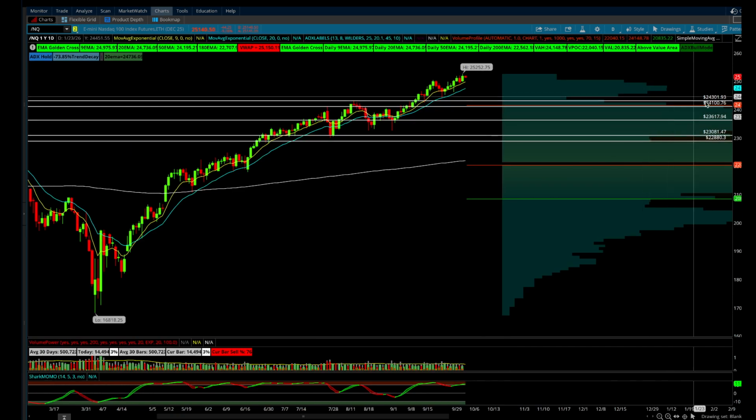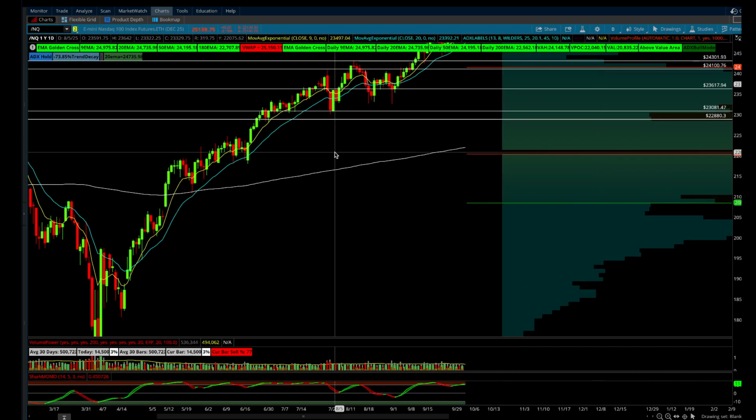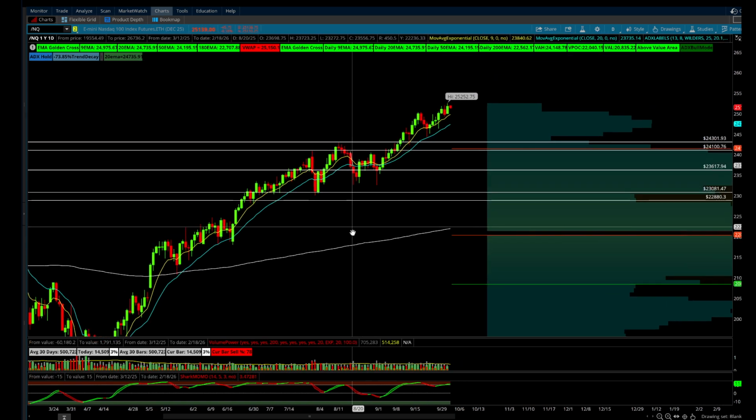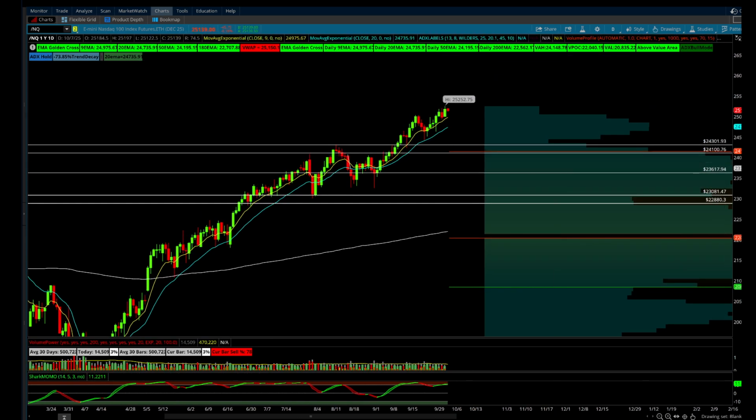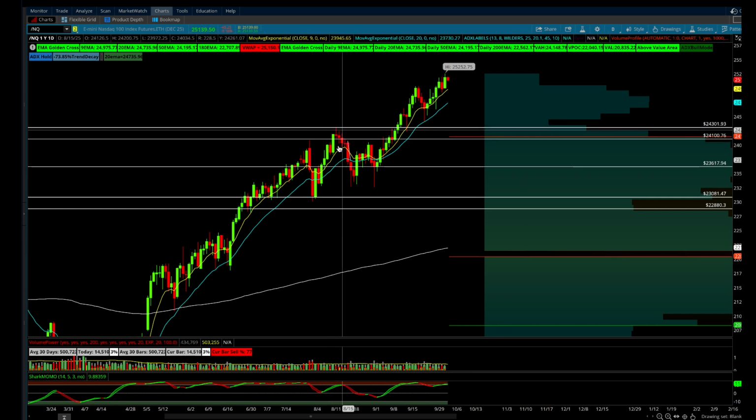And as far as the daily is concerned, again, all levels are the same. You can really see here on the daily where the top of this retracement comes into play from the action back in August, right in this zone here, and you can see the multiple points of contact in this area.